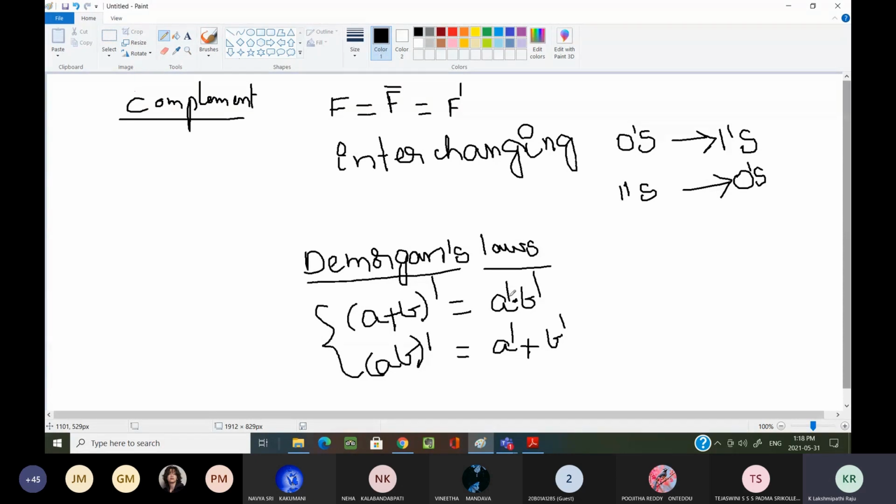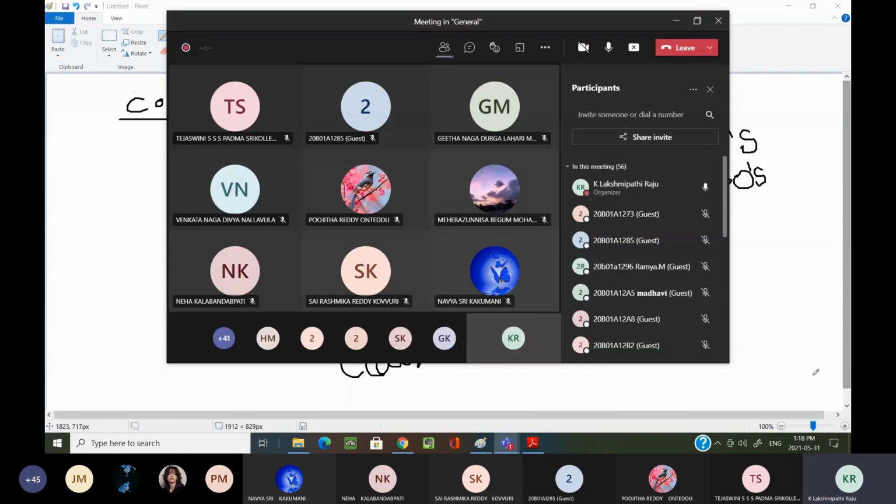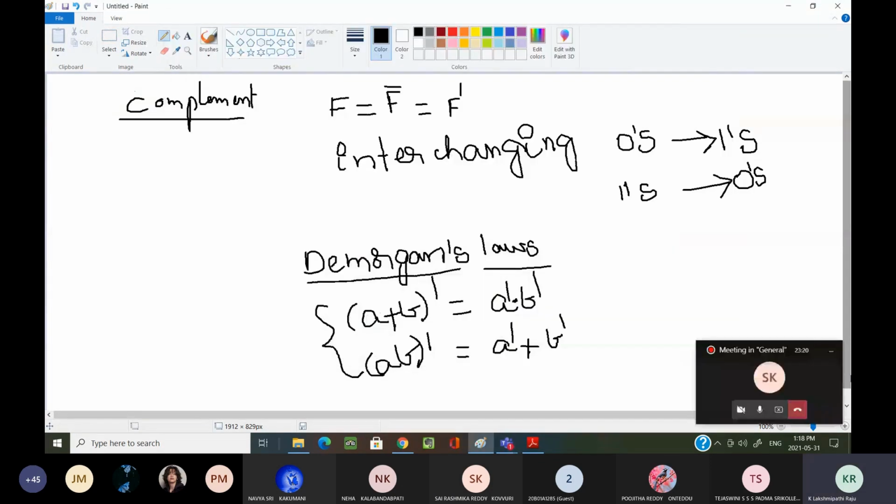Now note down the heading: complement of a Boolean function. Please take your running notes. If you don't have running notes, whatever notes are available with you, you can write down in the running notes. Does someone want to say anything? Someone has unmuted. If you want to say anything, you can. Okay, nothing is there, we'll move on.